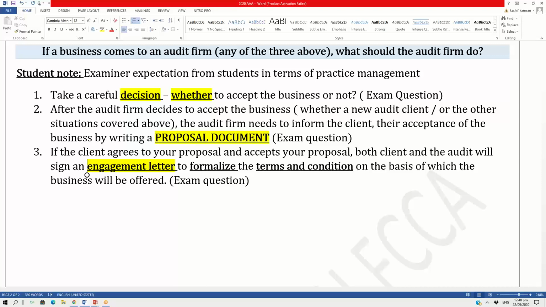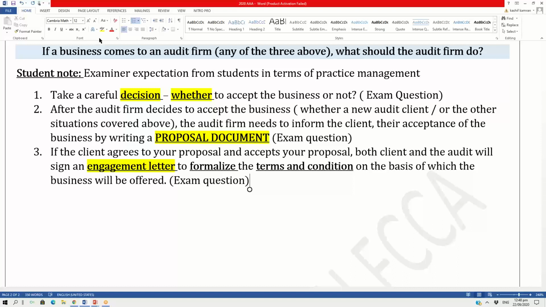And that's an area where the examiner has written an article, acceptance decision. So taking a careful decision. When you read the examiner's article, you will come to know the parameters of accepting a new audit client and accepting further services from your existing client. So that's the boundary.